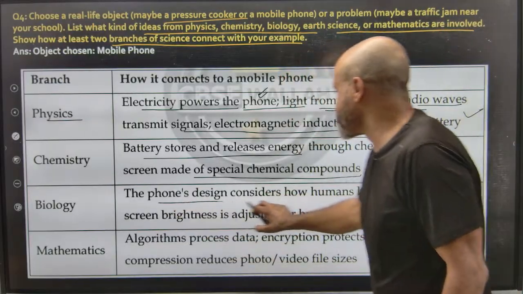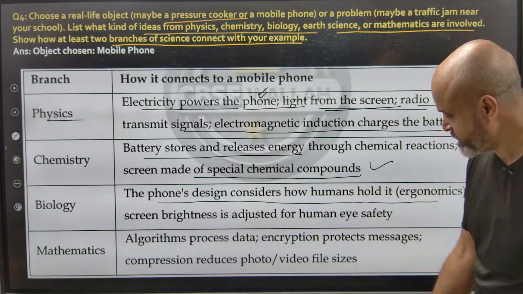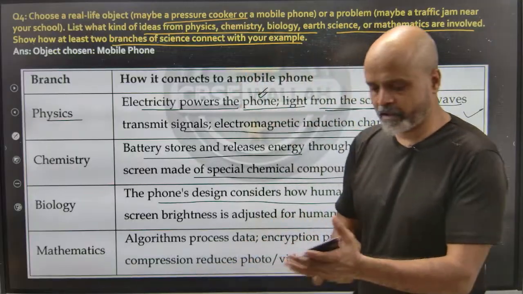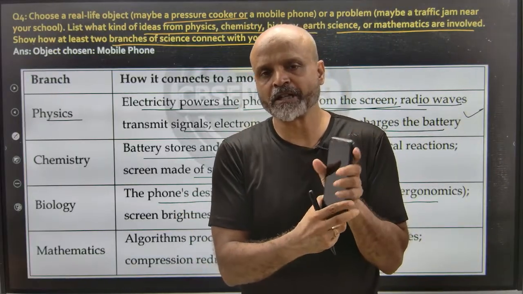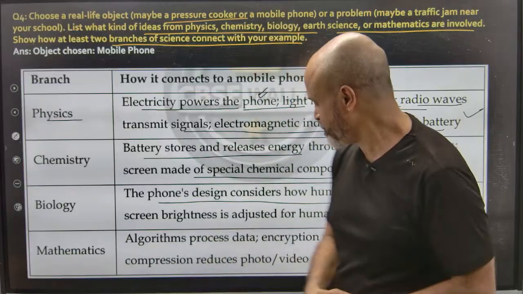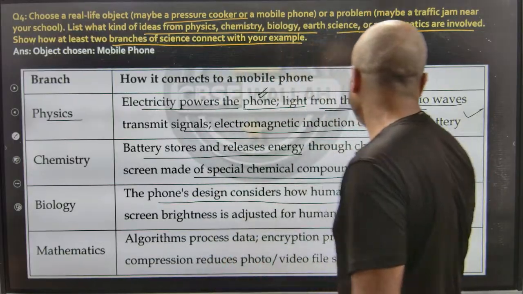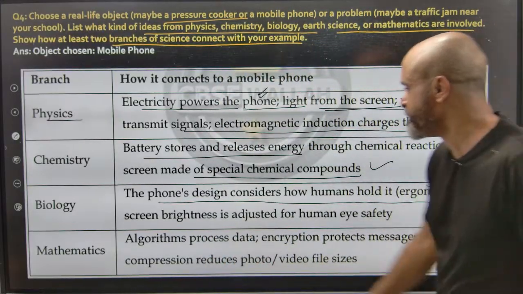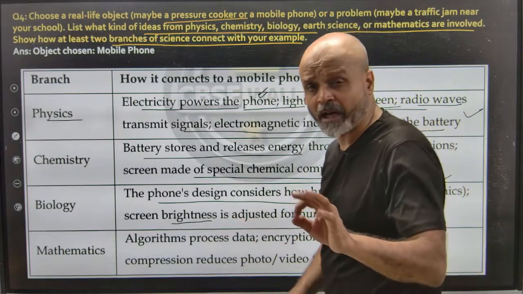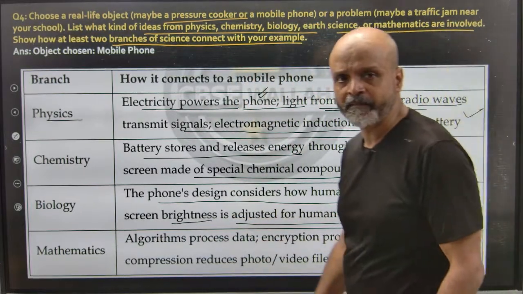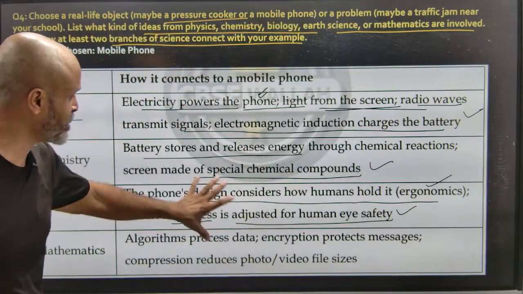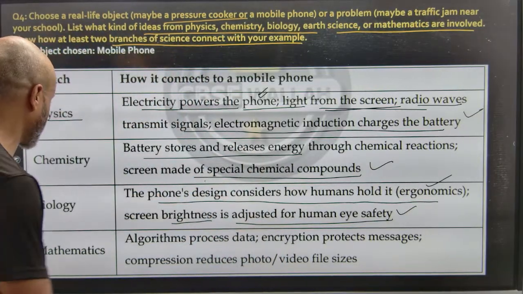Now biology. The phone's design considers how humans hold it. If you have a phone, you cannot have a flat phone like a tab. You have to use it so that you can comfortably carry it in your hands. That is called ergonomics, which is a part of biology. Screen brightness is adjusted for human eye safety, so that it is not harmful to your eyes. These are the biological factors that you need to take into consideration.